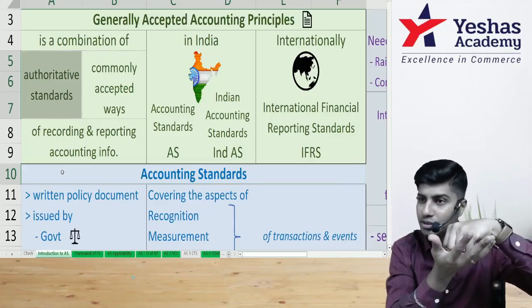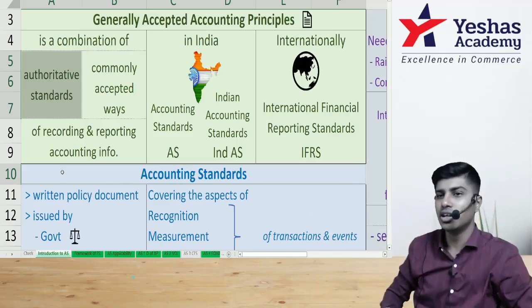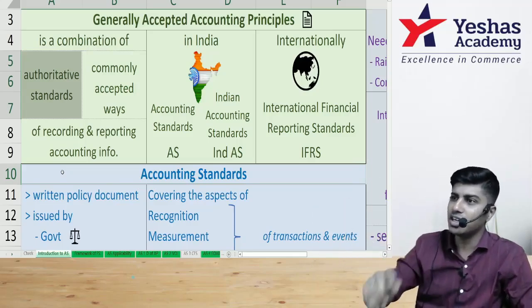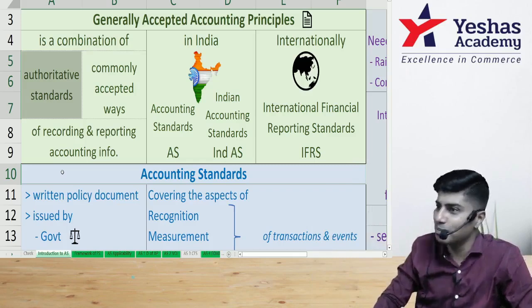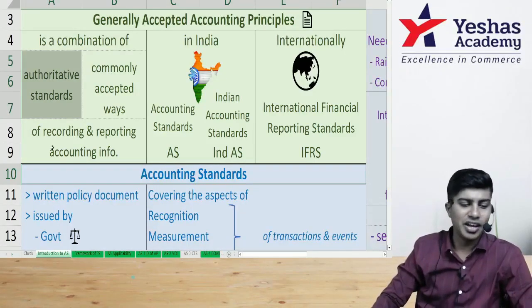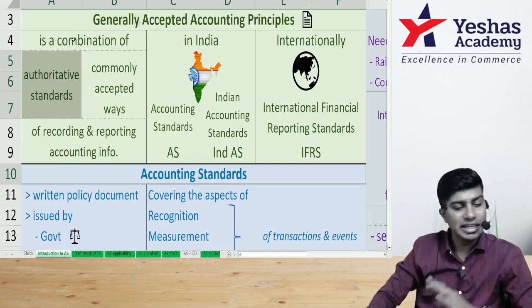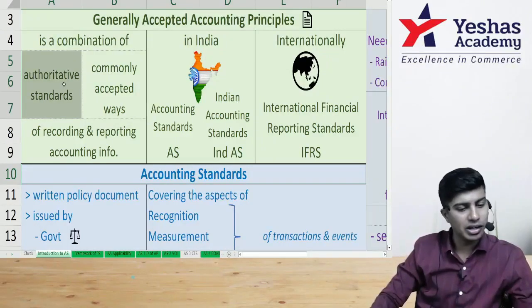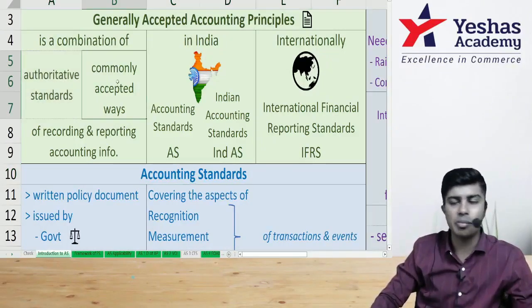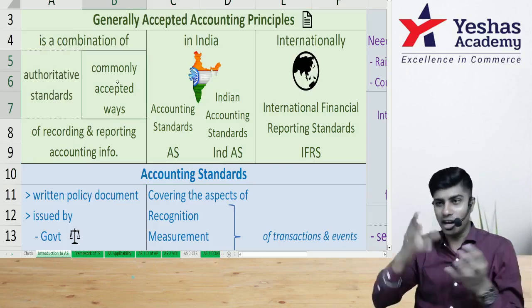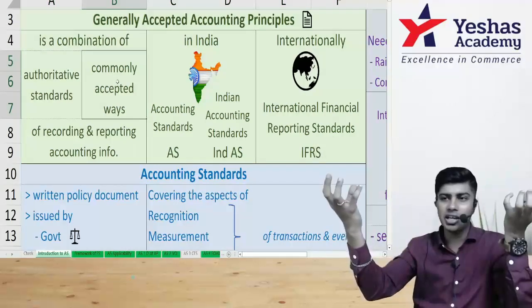That authoritative standard is nothing but accounting standards. So the origin of accounting standards is generally accepted accounting. Very good. So these generally accepted accounting principles are a combination of two things: one, authoritative standards, and two, commonly accepted ways. For an accounting standard to come, first there should be a gap.